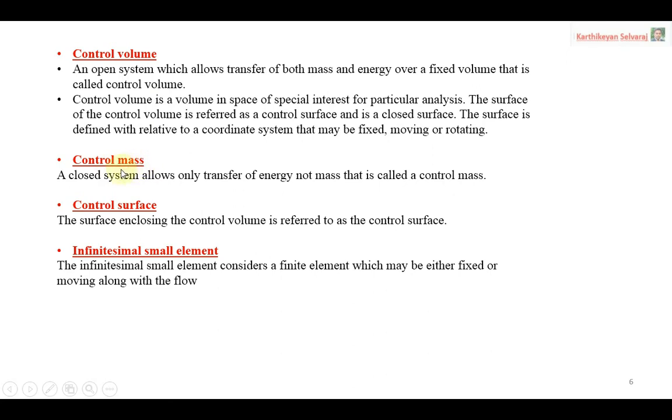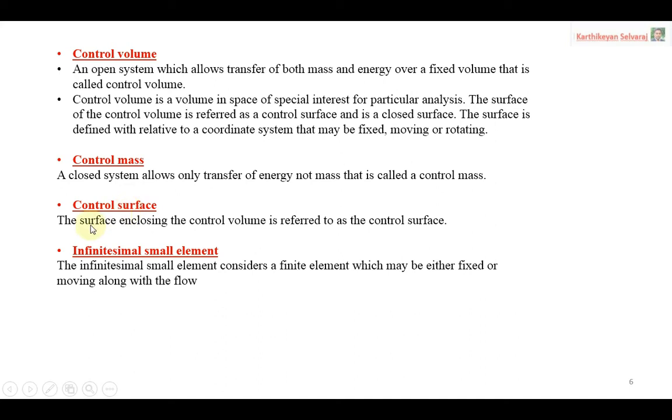Next one is control mass. Control mass, we are not going to use it here. Anyway, just understand the difference between control mass and control volume. That is why I mentioned it here. The control mass, a closed system, allows only transfer of energy, not mass. That is called a control mass. So here we are considering only the open system. We are not considering the closed system.